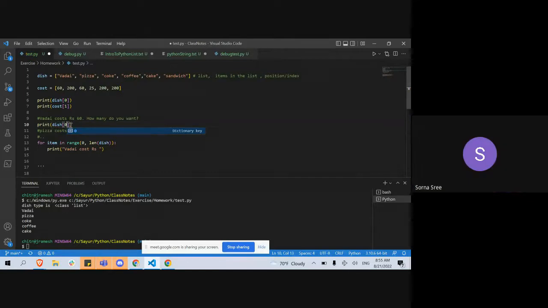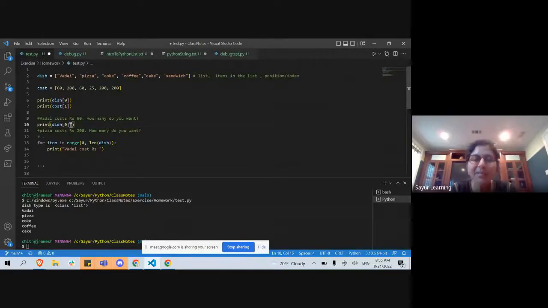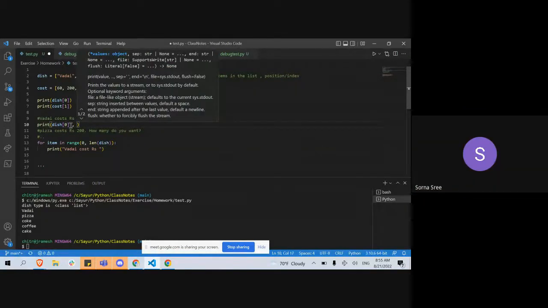Double quotation-ல cost rs, double quotation. I need to say a comma or a plus or something. Comma. Yes. Nice. Okay.